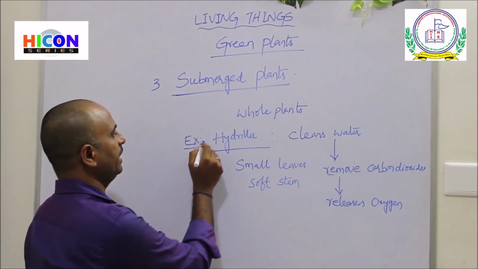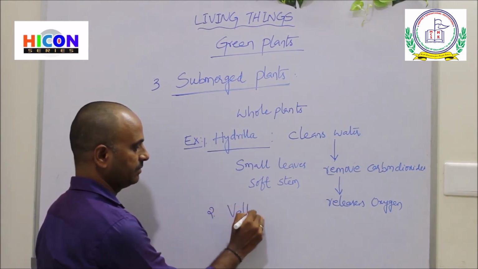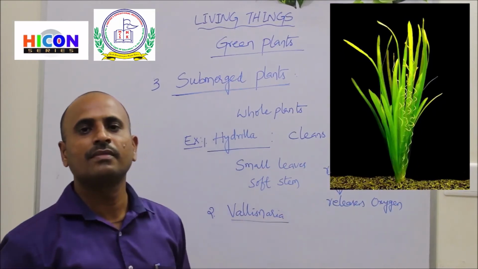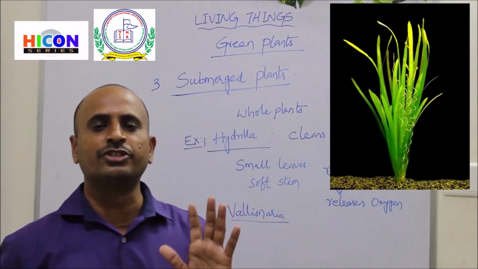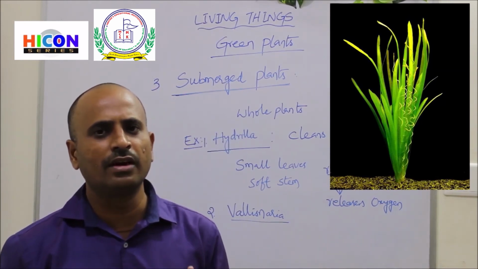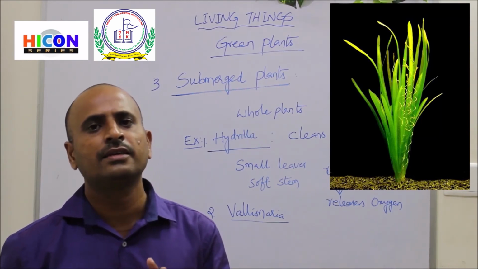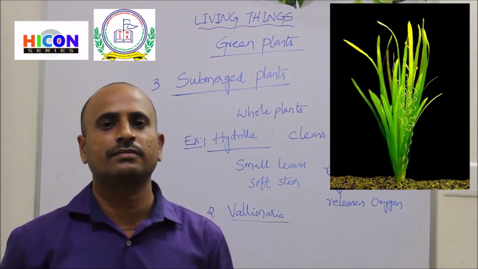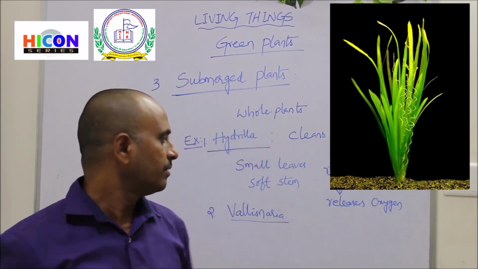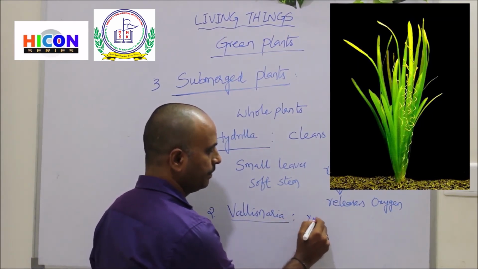And the second example for the submerged plants is Vallisneria. So look at the picture. Here the picture is showing a Vallisneria plant. If you observe carefully, the Vallisneria plant has ribbon-like leaves, whereas the hydrilla plant has very small leaves.